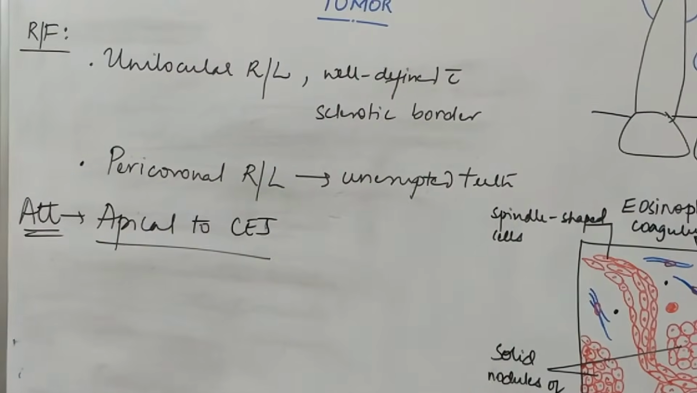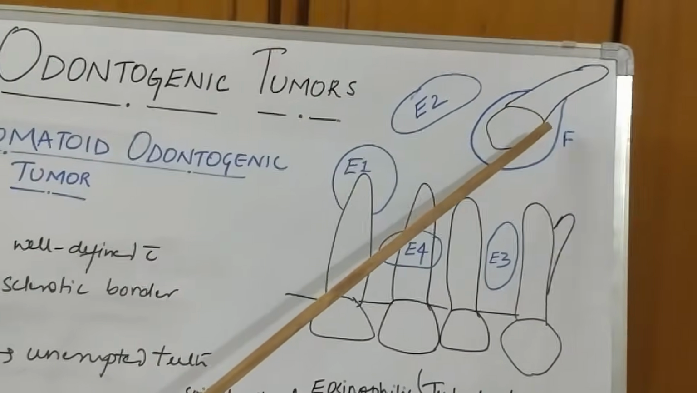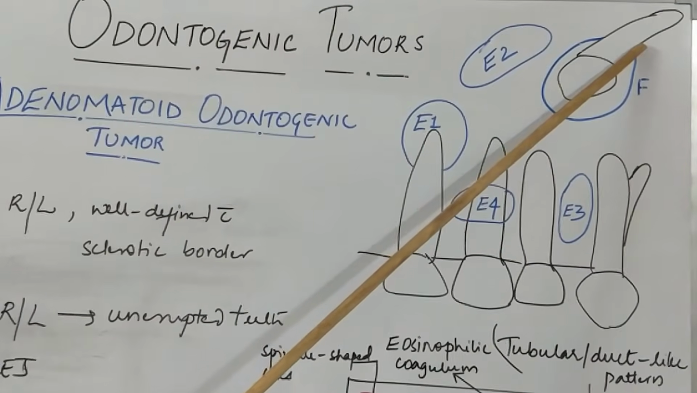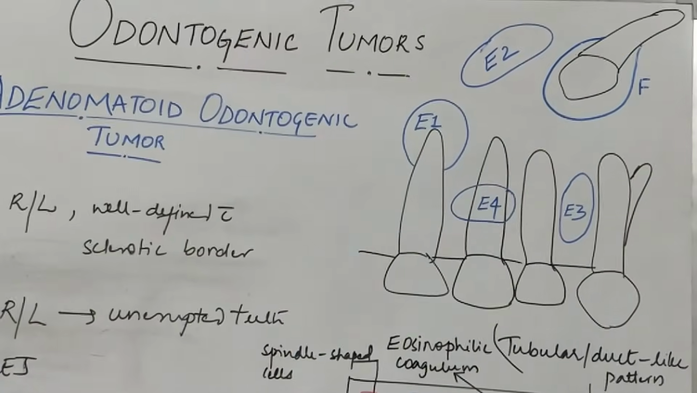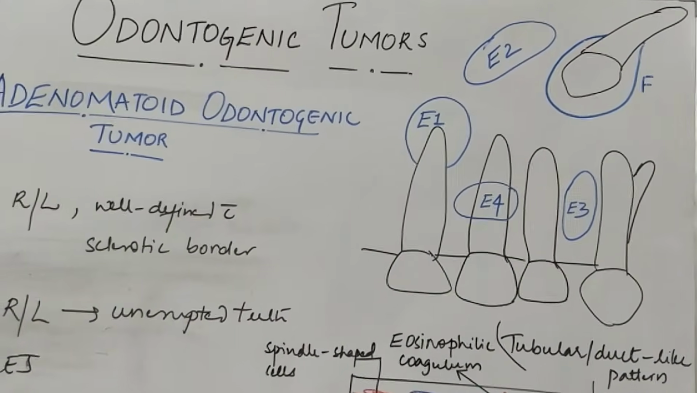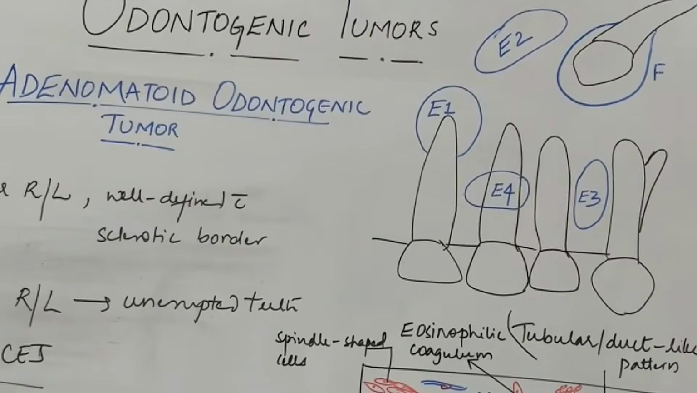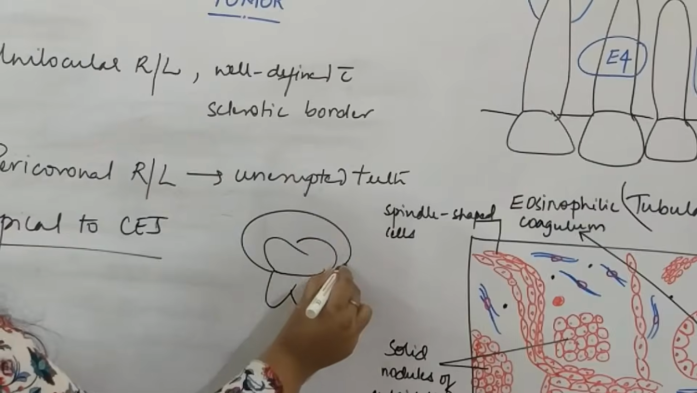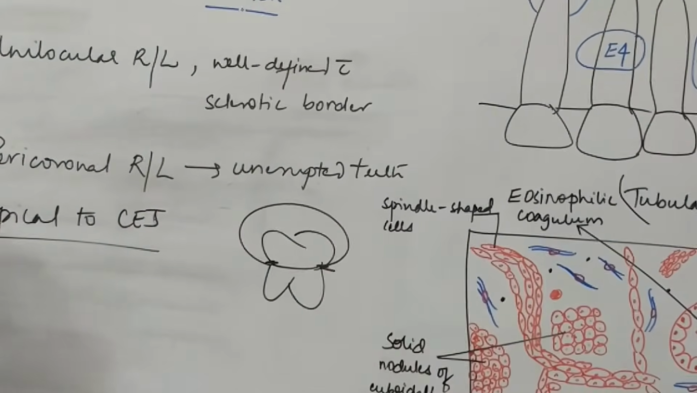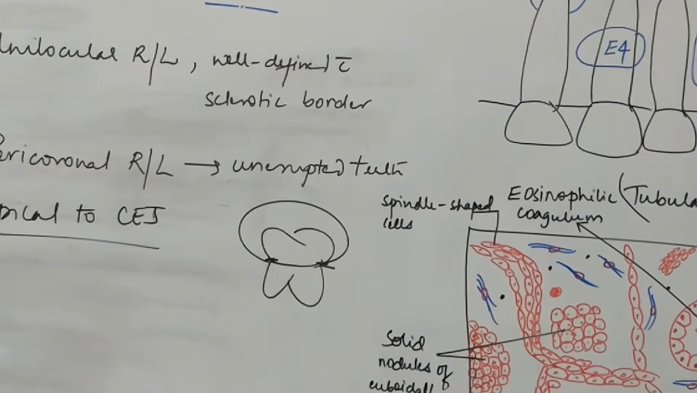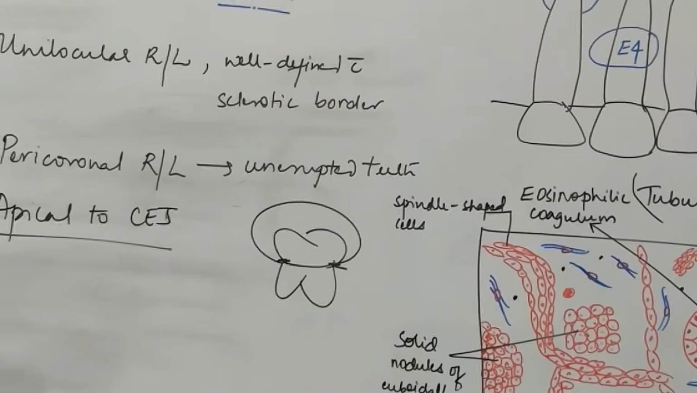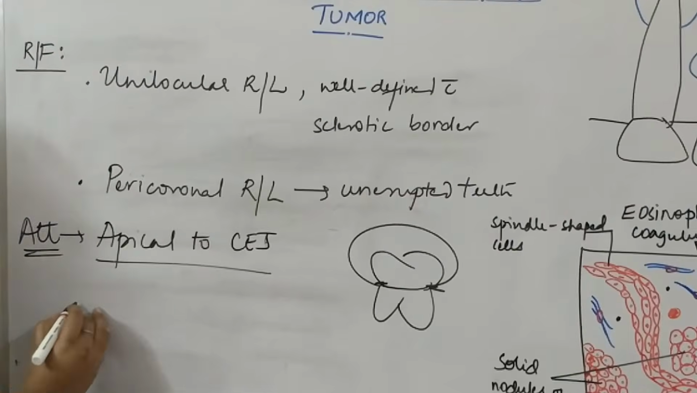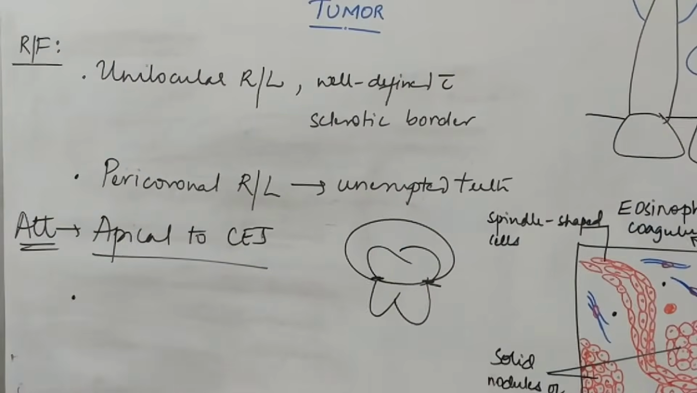Now again, it's time to observe this figure. See here. This is the CEJ and see the outline of the tumor. It is starting a little apical to the CEJ. Whereas in dentigerous cyst, where is the attachment? Dentigerous cyst is attached at the CEJ. Another characteristic feature of dentigerous cyst, right? So this is only when it is associated with unerupted teeth. Next, coming to the